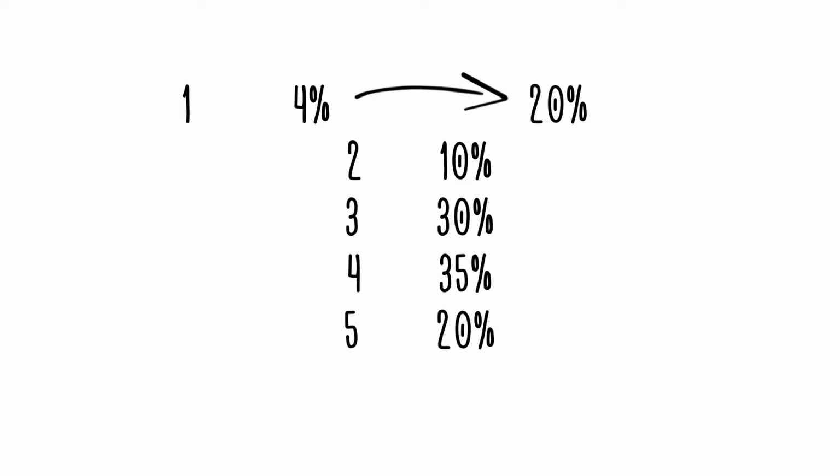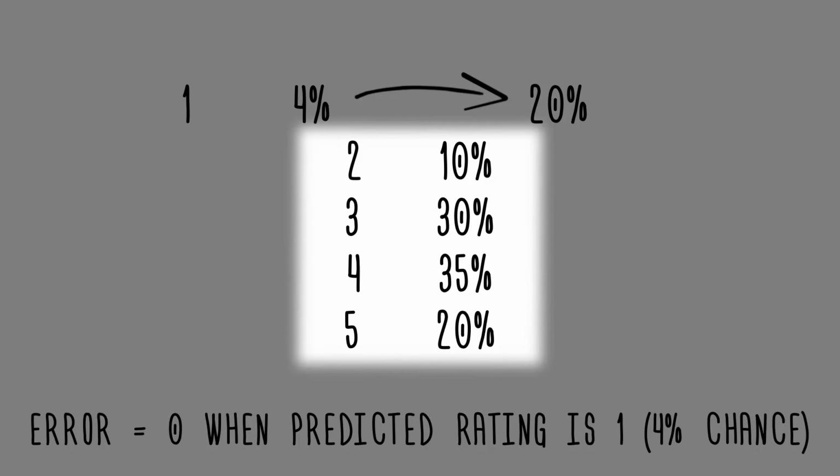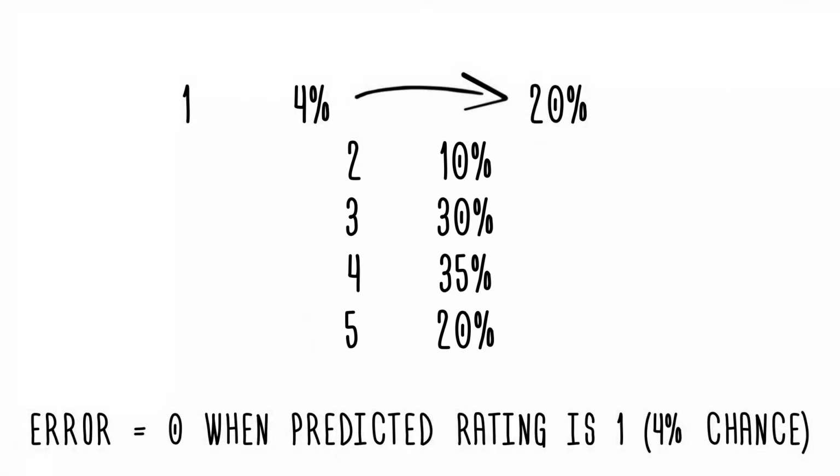As we discussed earlier, as per rating distribution, the unknown rating is likely to be 1 with roughly 4% chance. That is, the error will be 0 when predicted rating is 1, which is with chance 4%. Similarly, as per the rating distribution, the unknown rating is 2, 3, 4, and 5 respectively, with chances 10%, 30%, 25%, and 21%. And therefore, the expected or average squared error when prediction is 1 will be 0 times